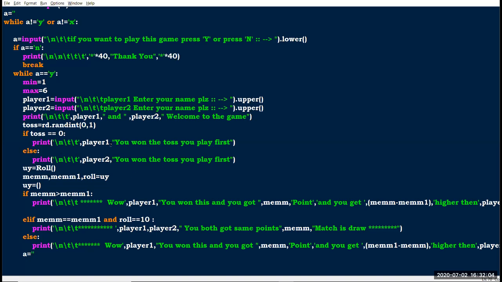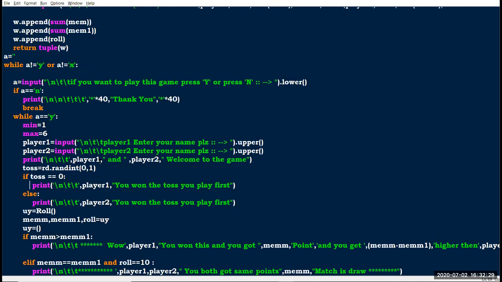You can see here I have not saved the player's name anywhere. I have just printed that player 1 gets a chance if the toss equals 0, or if toss equals 1, player 2 gets the chance. I am just printing here.